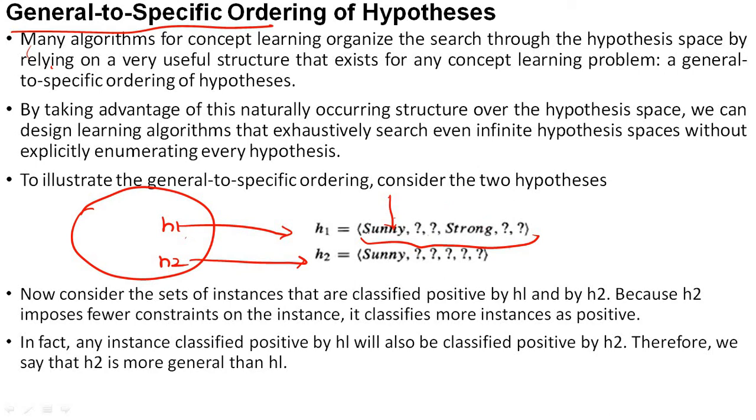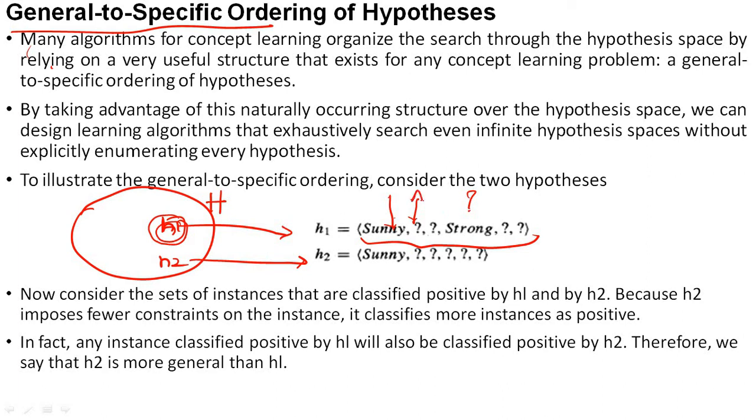You already know sky, wind, air temperature, all these attributes, and all have different values. Now for H1, this hypothesis is present in the hypothesis space, which is represented by capital H. In that hypothesis space I am considering one small individual part, that is H1, a small hypothesis. These hypotheses have training values, and these are my training values. 6 attributes, 6 different values. This is the value for sky. Now, question mark means what? Question mark means I can take any value for that attribute.